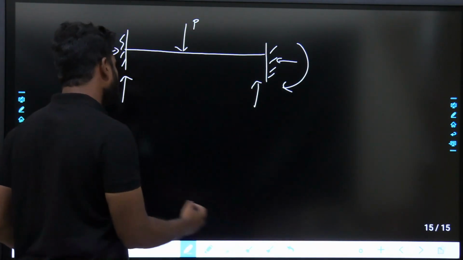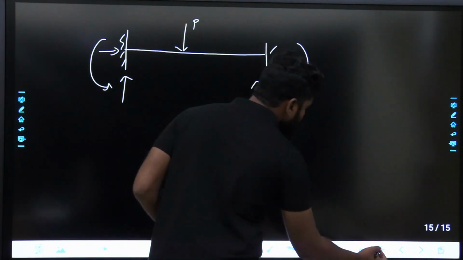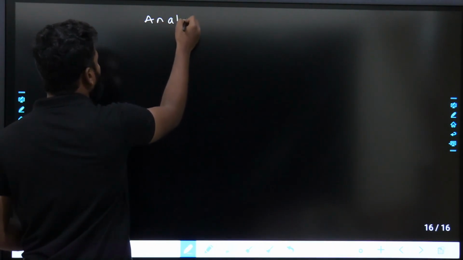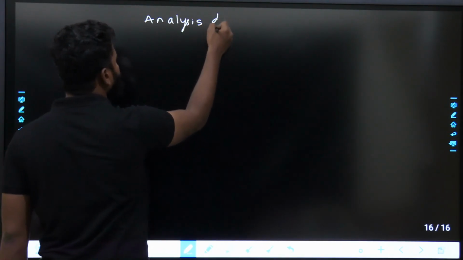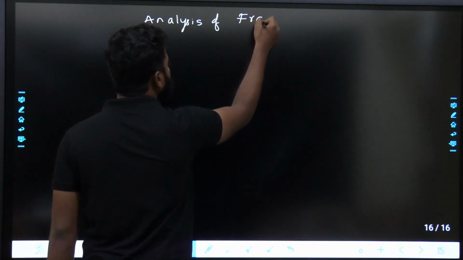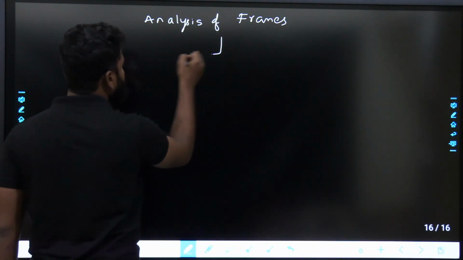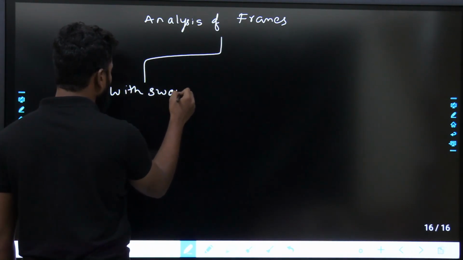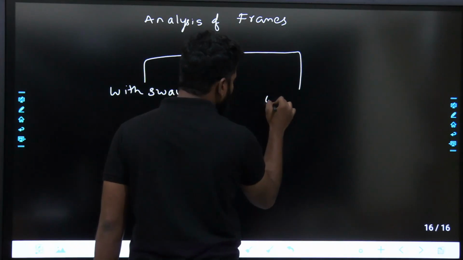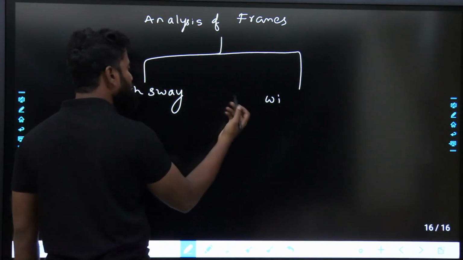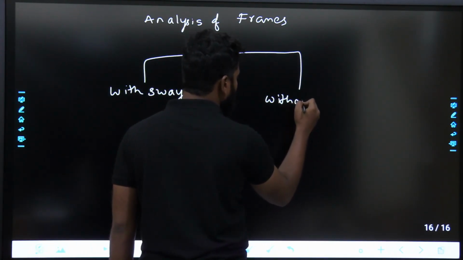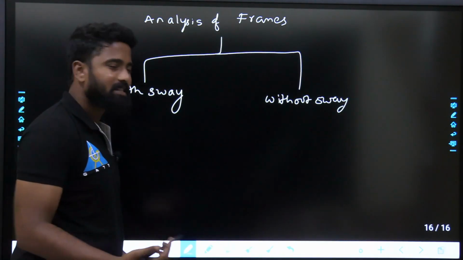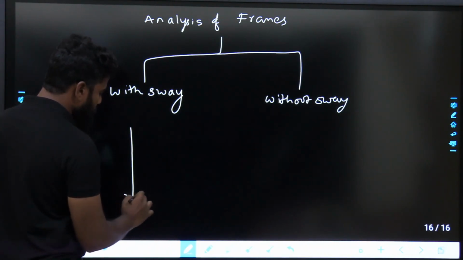If I take the frames, when you're doing the analysis of frames, there will be two things. First one is with sway, another one is without sway, or first I will do without sway, next with sway. Anyway, just giving an idea, this is without sway, with sway. What exactly is sway? Whenever you apply the load,